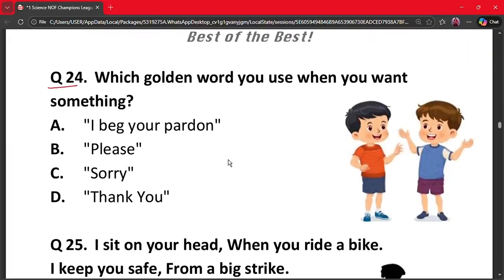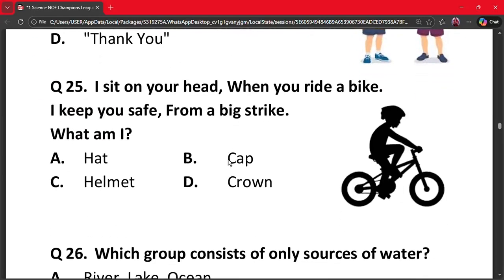Question number 24. Which golden word do you use when you want something? A. I beg your pardon. B. Please. C. Sorry. And D. Thank you. The correct option is option B. Please is used when requesting something politely. Therefore, option B is the correct option.